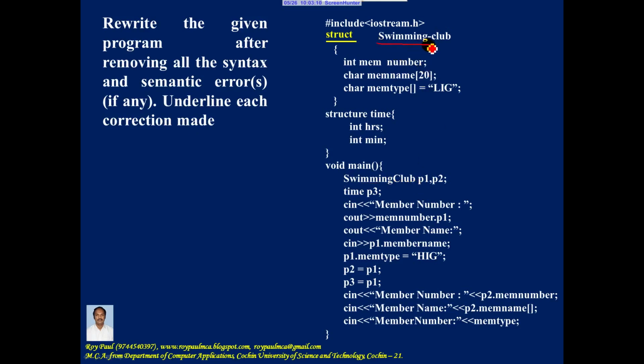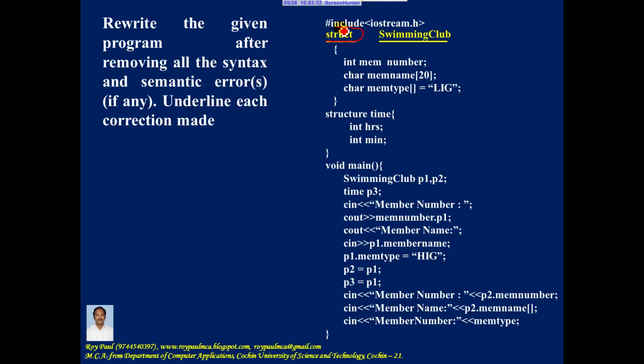So name of a structure, name of a variable, name of a function, identifier should not contain a hyphen. So let me correct this mistake. The whole thing is written together, and so the identifier does not contain any hyphen.